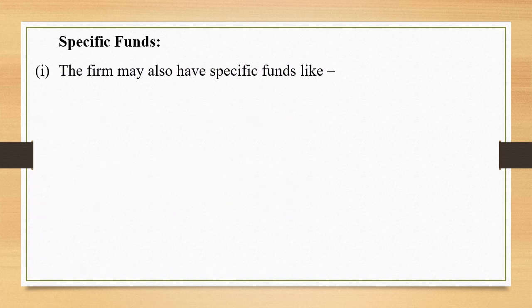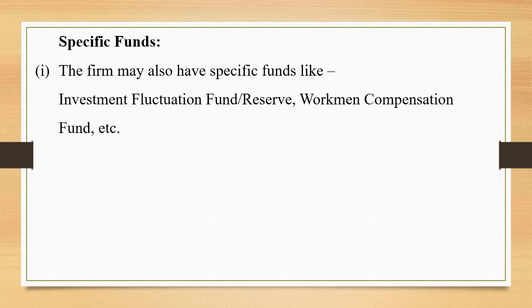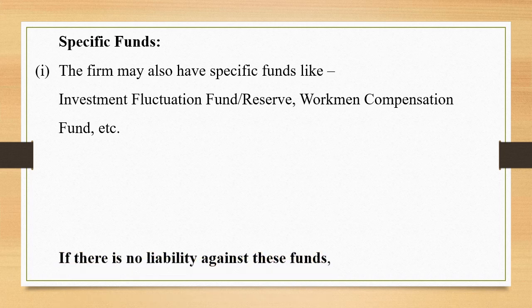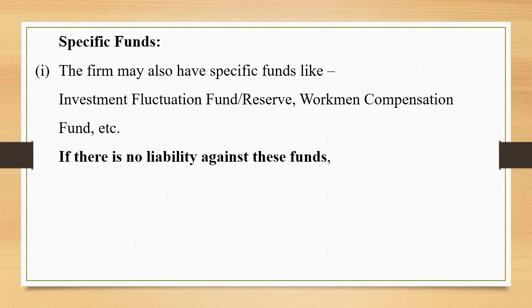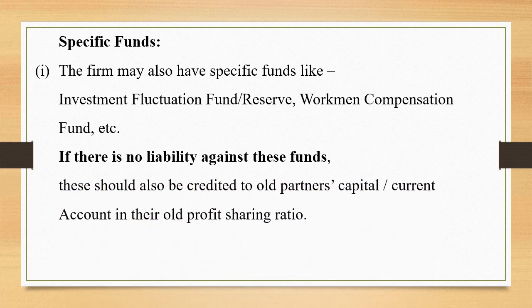Let us now see specific funds. The firm may also have specific funds like investment fluctuation fund, workmen's compensation fund, etc. There are going to be different cases. If there is no liability against these funds, these should also be credited to old partners' capital or current account in their old profit sharing ratio. What entry is required?